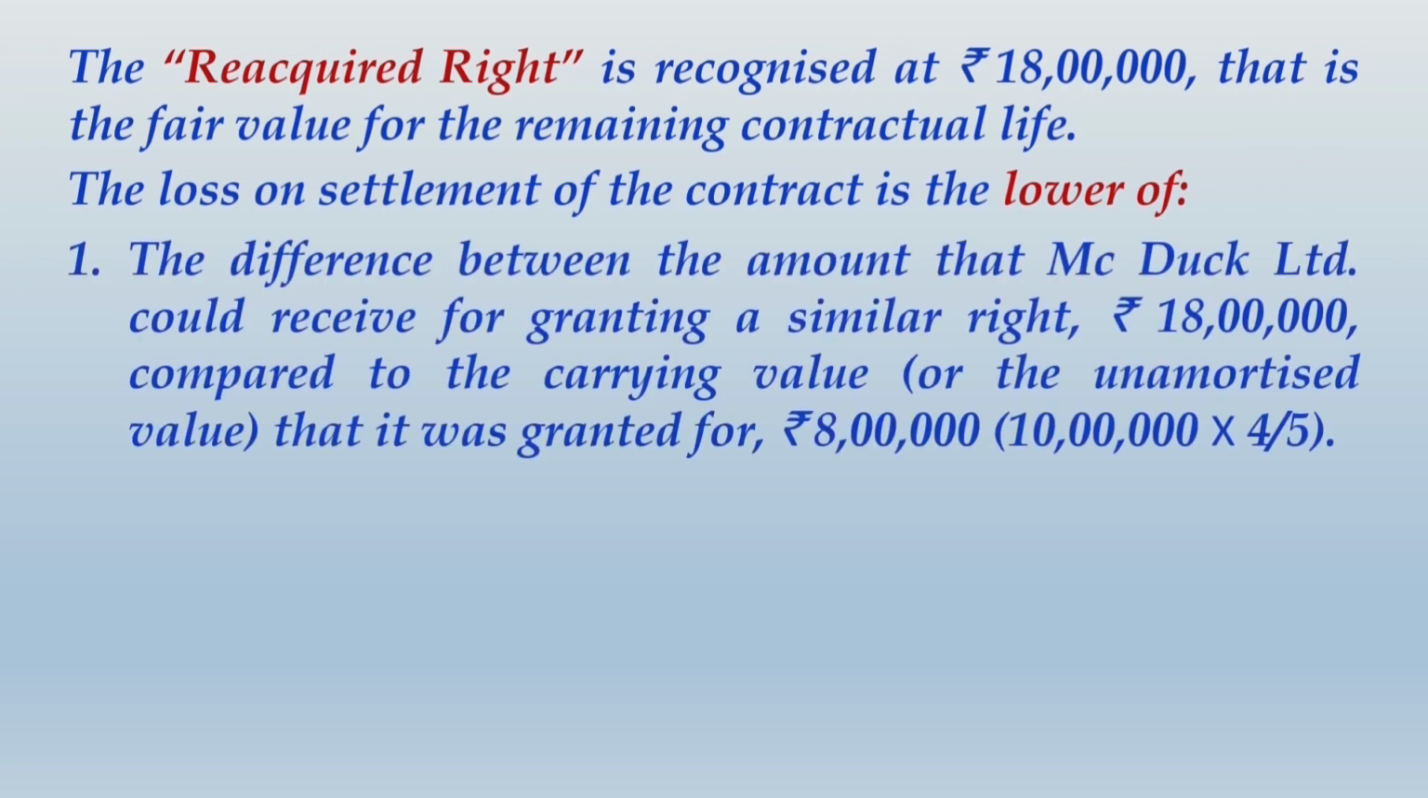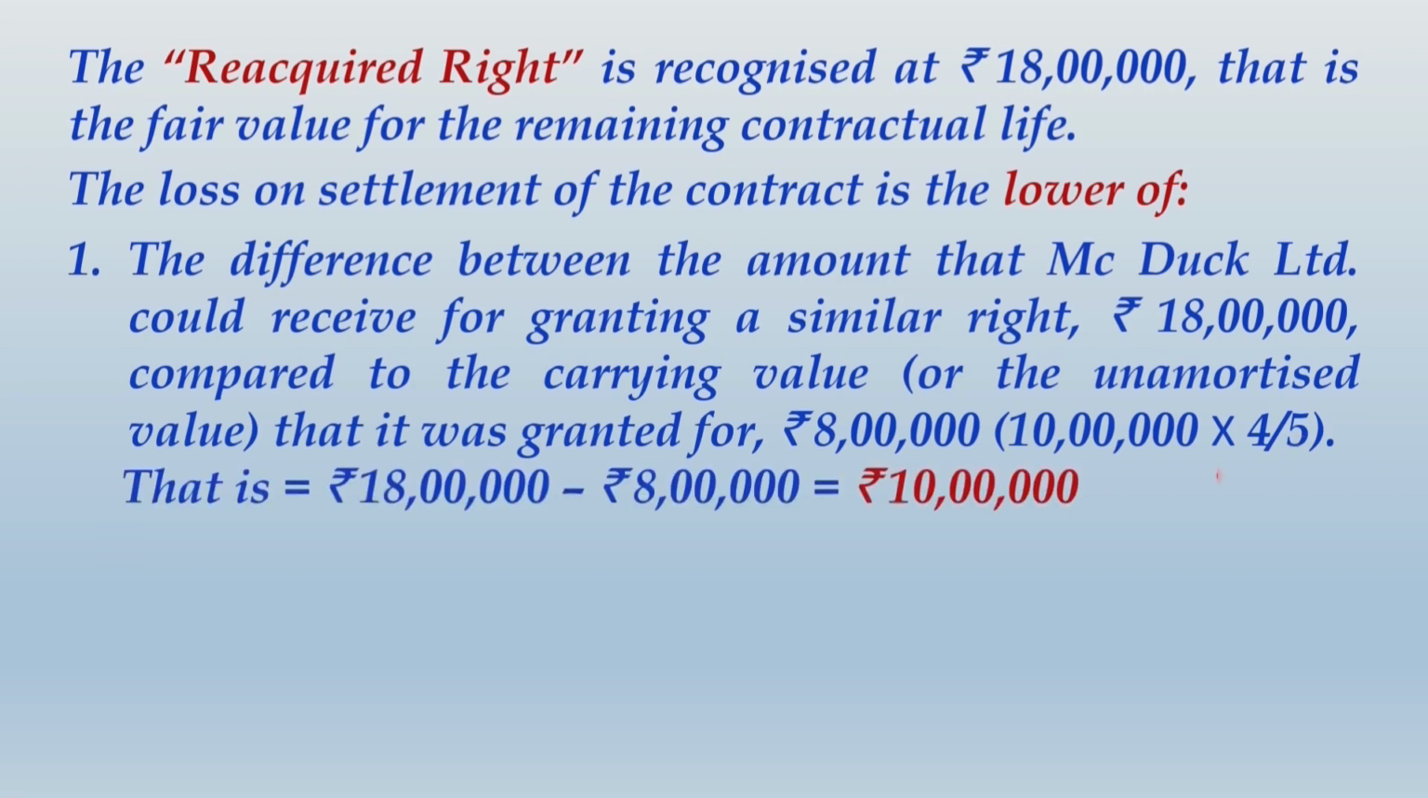One amount could be the difference between the amount that MacDuck Limited could receive for granting a similar right, that is rupees 18 lakhs, compared to the carrying value or the unamortized value that was granted for, and that is 8 lakhs. How do we get 8 lakhs? You have learned that it will be 10 lakhs, the total fees for 5 years, into the proportionate period of 4 years remaining out of 5 years, and that will be 18 lakh minus 8 lakhs, that is 10 lakhs. Let me explain this point first.